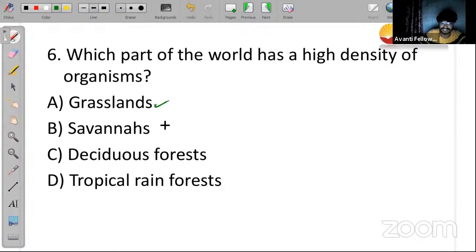Savannas, what is savannas? Savannas means it is a type of grassland. Along with that grassland, small trees will be present. छोटे trees present होगा along with the grassland, that is savannas. Here also, population density will be there. Deciduous forest means tall tree ka forest.